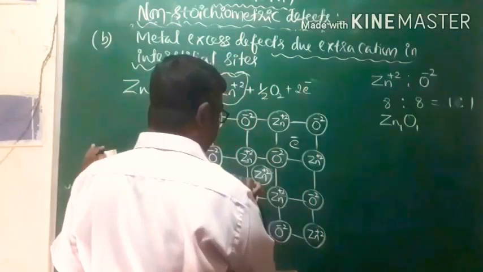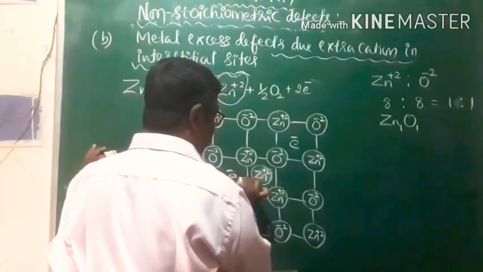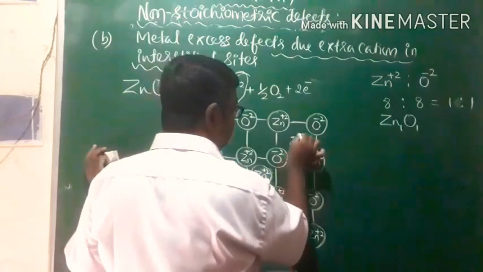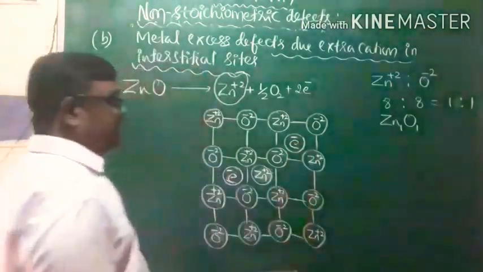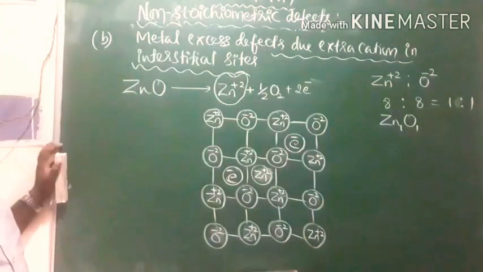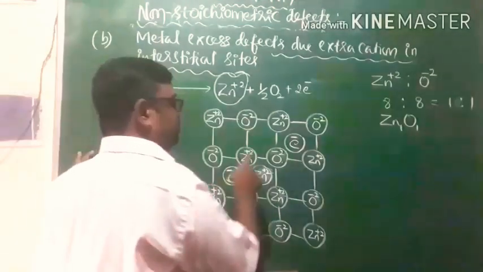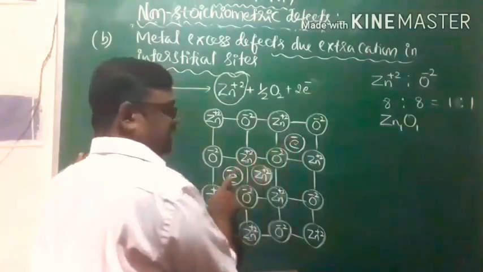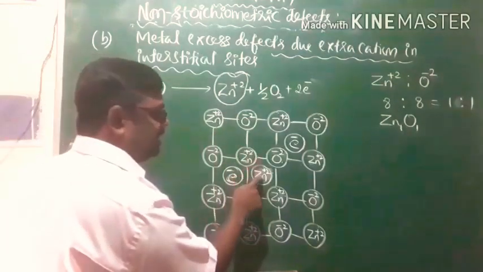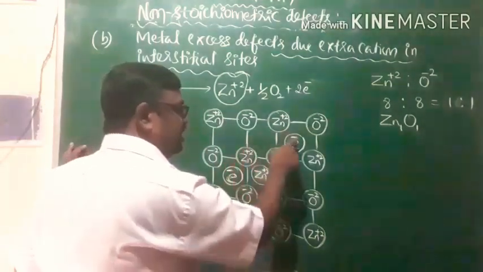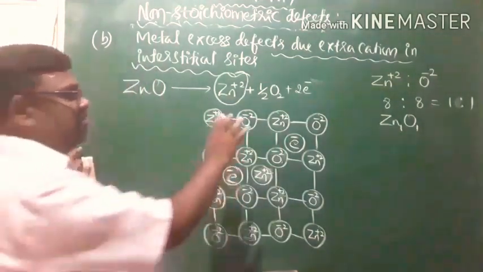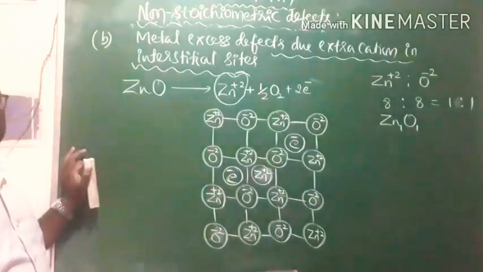They are present at the neighboring interstitial sites. In order to maintain electrical neutrality of the zinc oxide, 2 electrons will occupy neighboring interstitial sites. So Zn plus 2 is at the interstitial site, and electrons are also at the interstitial site. Now free electrons are available.